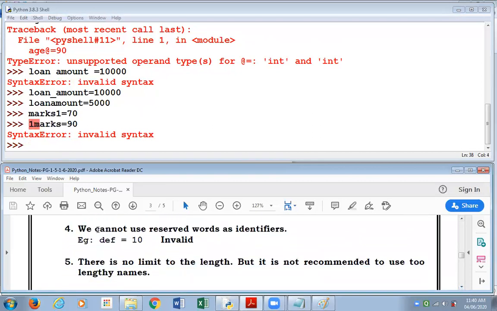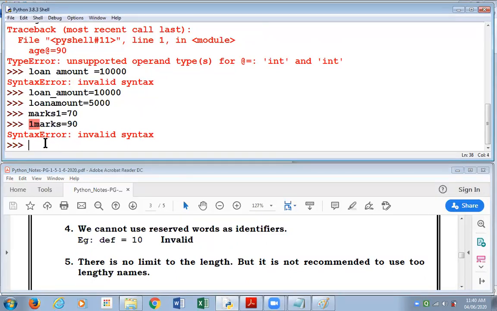Coming to point number 4, we cannot use reserved words as identifiers. In Python there are some words which have special meaning. We'll be soon learning them. These words do some special task for us. They're called reserved words.